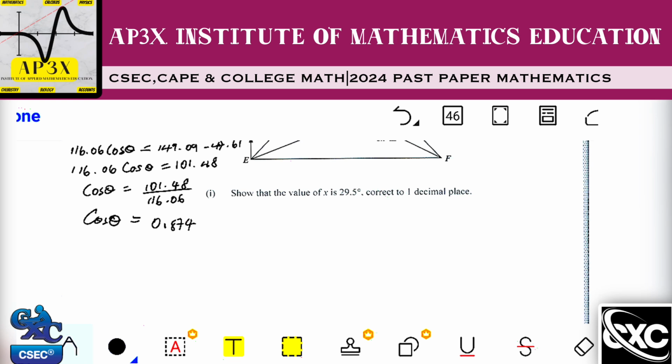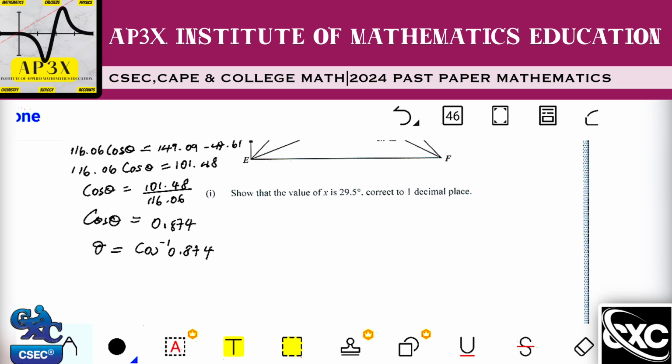Now, if you go on your calculator as you're watching this video and press the shift button, or the second function button at the top left-hand corner of your calculator, and then press cos, you should see cos raised to the -1 coming up. So theta is equal to cosine raised to the -1 of the value that you're looking at here. If we have done our calculations correctly, it should show that the answer is 29.5.